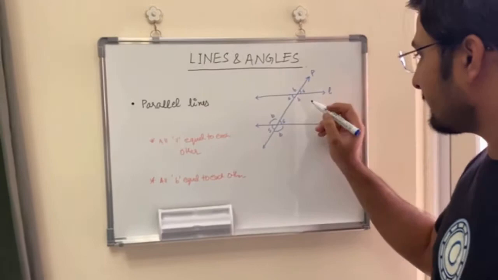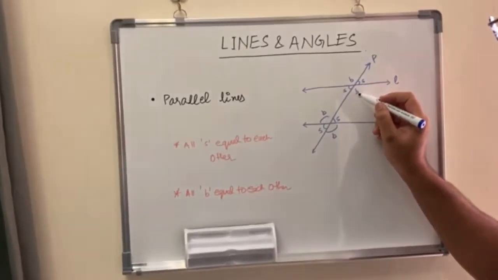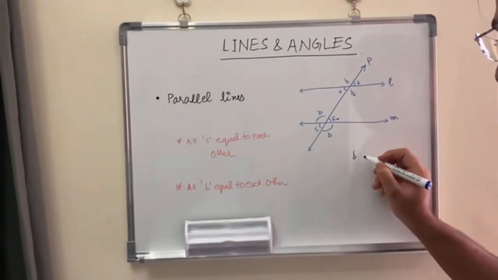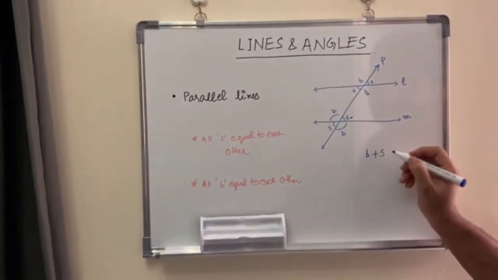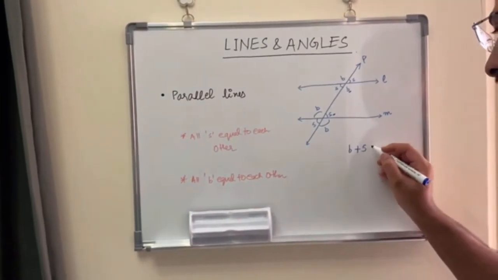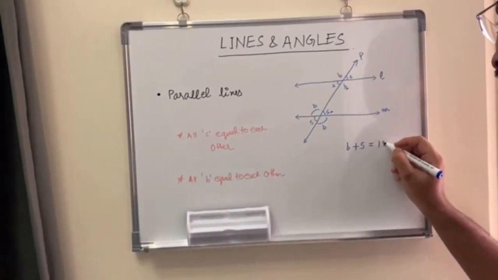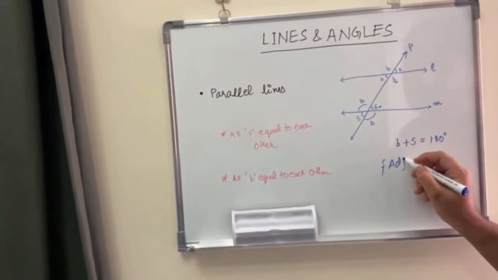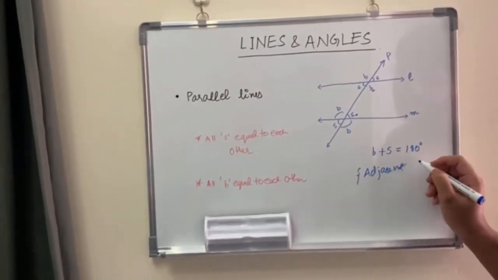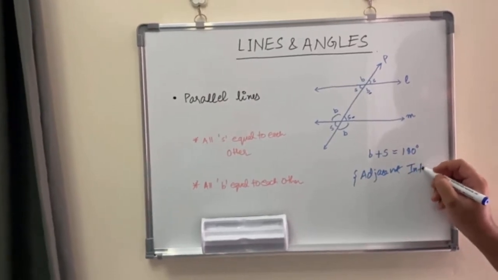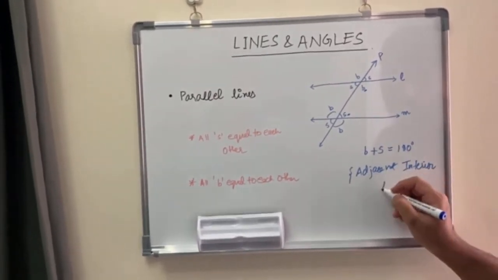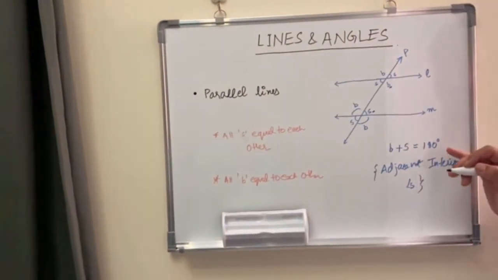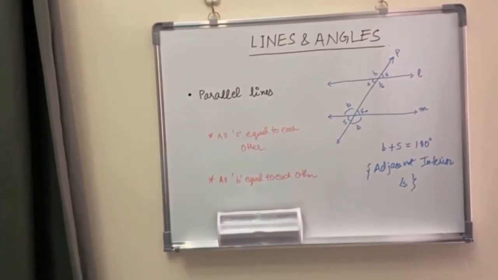The second most important thing in parallel lines is adjacent angles. If I name this angle B and this angle S, and I add these two angles, these are called adjacent interior angles. The sum of these two angles is 180 degrees. So the sum of adjacent interior angles is always 180 degrees.